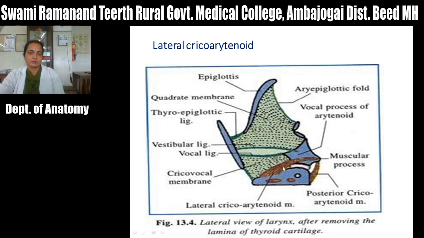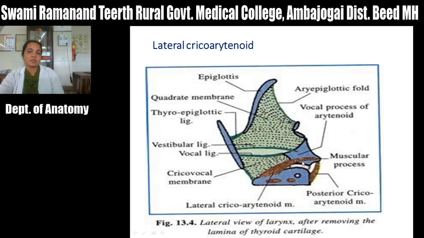The muscles which act on the arytenoid cartilages, which have two processes, a muscular process and a vocal process: on the vocal process the vocal ligament is attached, and the muscular process gives attachment to muscles, the lateral cricoarytenoid anteriorly and the posterior cricoarytenoid posteriorly.